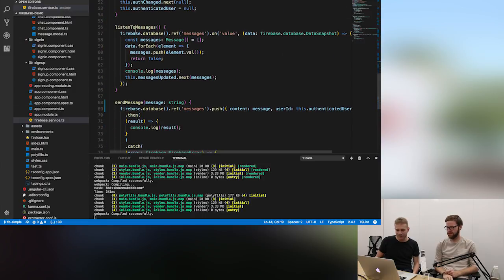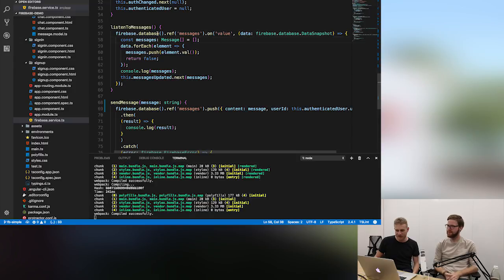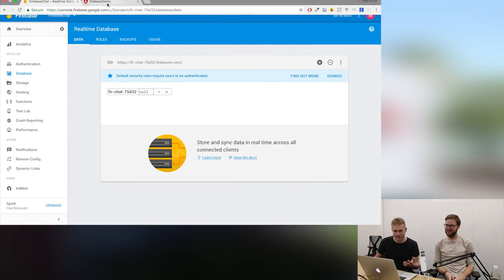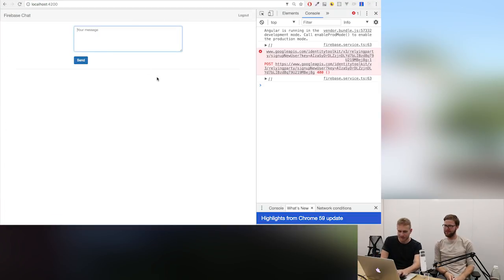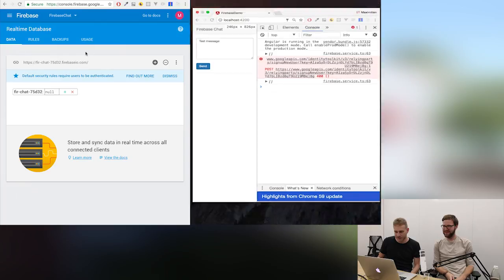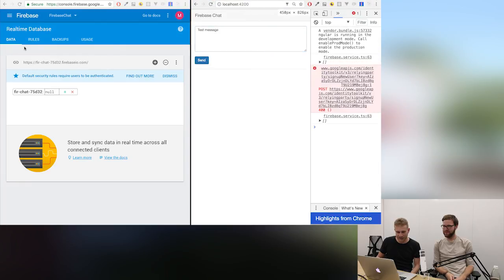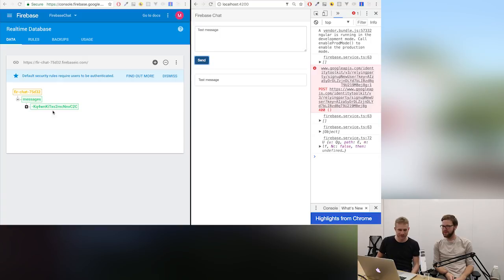Here I get this listen to messages method where I simply use a reference, so that basically points to a certain part in the database, right? And then we just specify on every new event, I want to do something with the data. And that's super, super helpful. Yeah. It's a completely different way of thinking about databases. If you've tried any of the other options out there, it's so much easier. Yeah. It's so much smoother. We can actually show this too because we do have it here in the demo. So if I enter some test message here, now actually it would be cool if we put it side by side. So that if we now enter this test message, we actually see it appear here instantly, right?